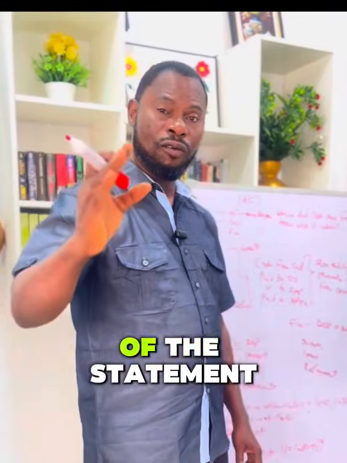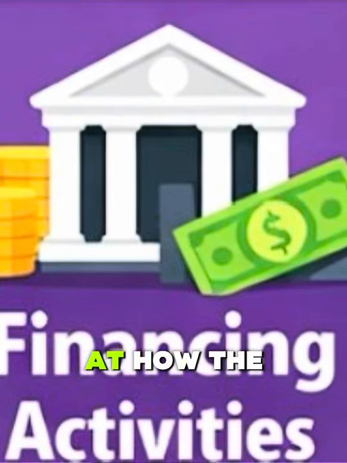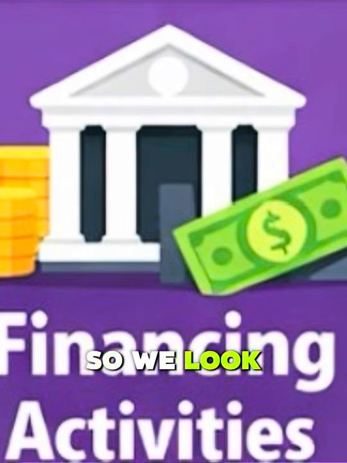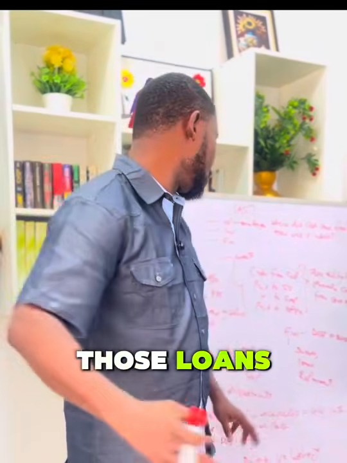The last segment of the statement of cash flows is the financing. Here we look at how the organization is able to finance its activities. Is it from debt? Is it from equity? So we look at activities like issuing of shares. We look at loans, and we also look at the repayment of those loans.